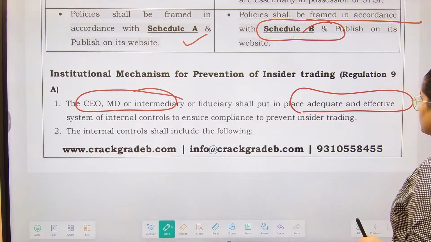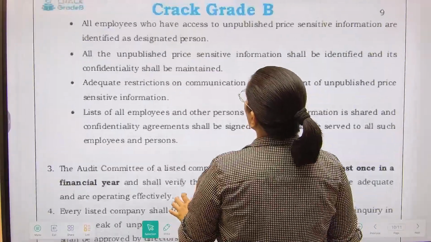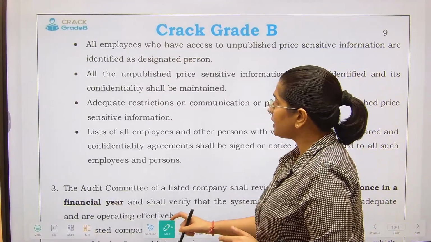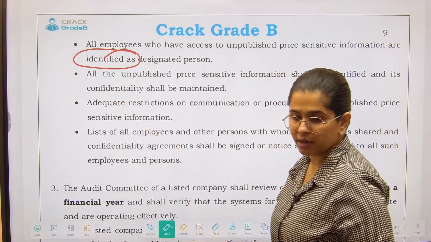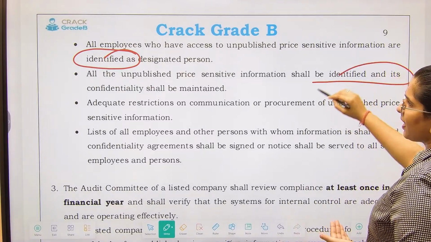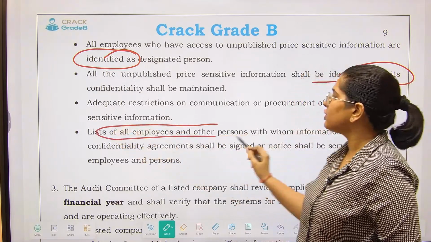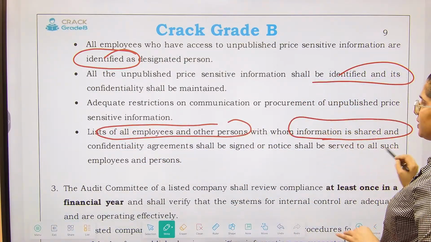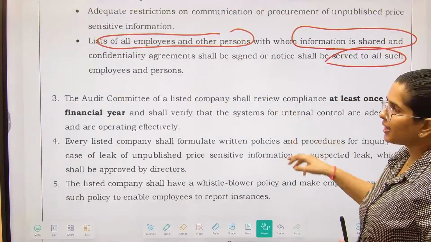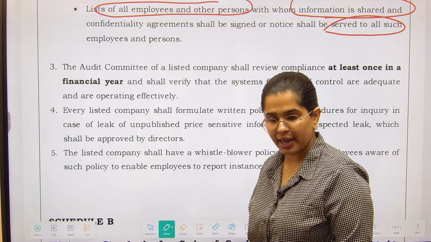After that, internal controls will include what? This is how you will ensure that all employees who have price sensitive information will be identified. Why identified? Because this is how you will ensure their accountability. All non-published information shall be identified, confidentiality shall be maintained, there will be adequate restrictions on communication, and the list of all employees to whom information has been shared shall be maintained. There are confidentiality agreements which will be signed by the employees. You cannot breach that particular agreement.